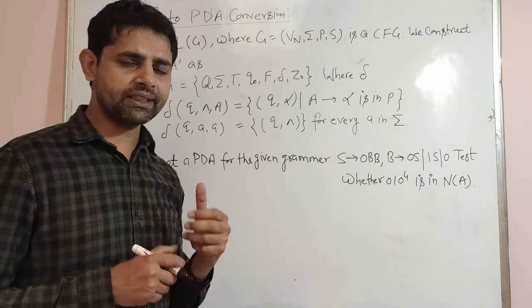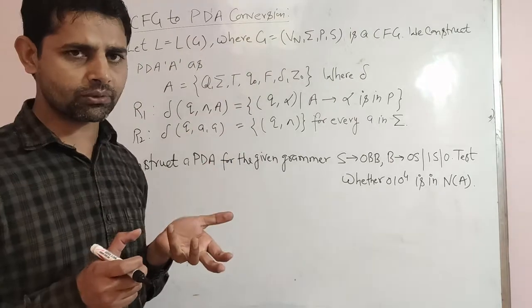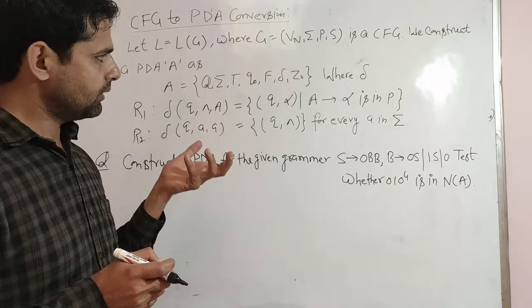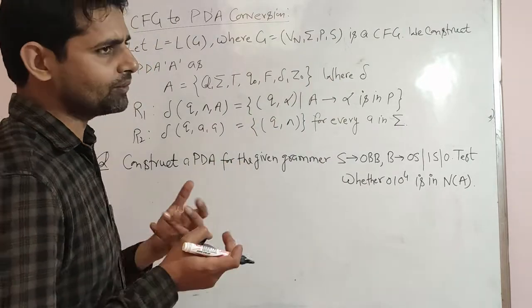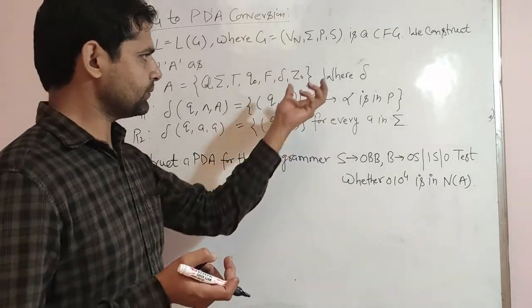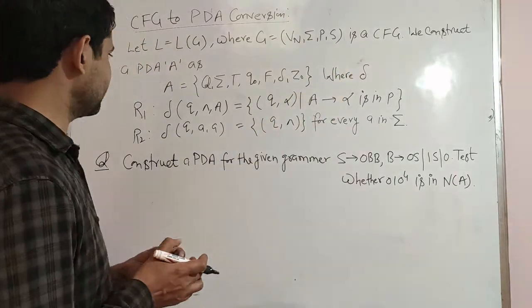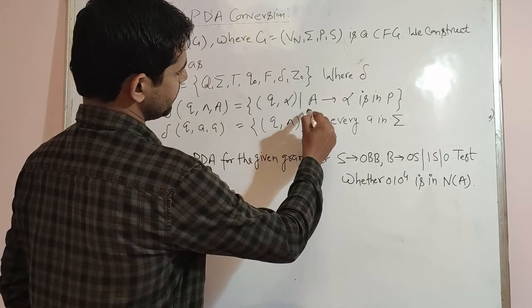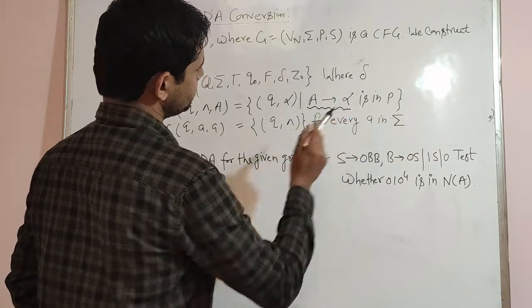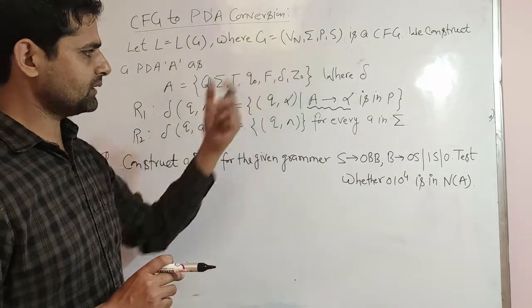For generating the push-down automata from a given language, we have some rules, and by using some transition functions we can write it. First, we will define the transition function delta by using 2 rules. The first one: in grammar we have some productions.